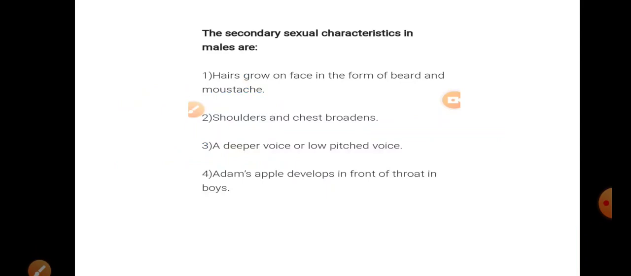Now, we will study the secondary sexual characteristics in males or boys. Boys begin to grow facial hair, that is mustache and beard, and develop a heavier muscular body and wide shoulders. Enlargement of the voice box leads to a much deeper voice, and there is enlargement of the Adam's apple.